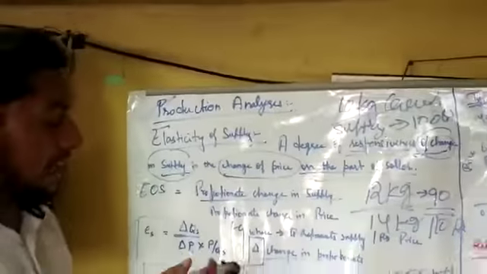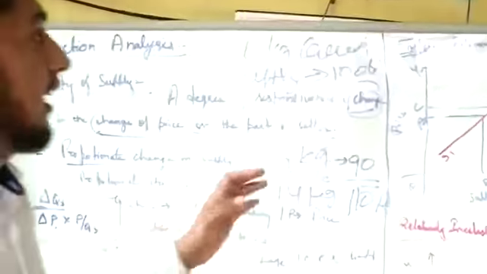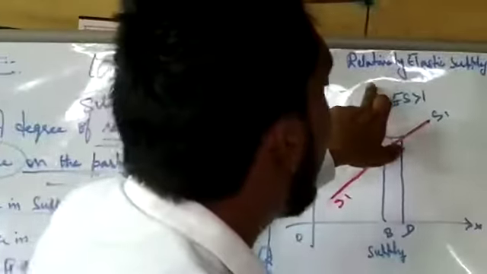Okay, let's understand the various types of the elasticity of supply. First type, relative elasticity of supply.